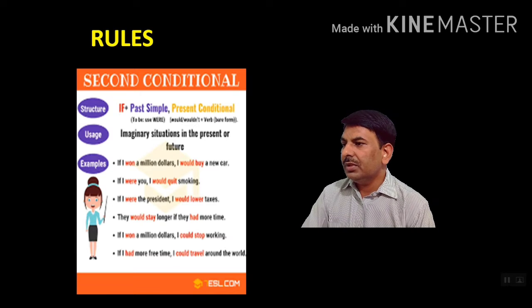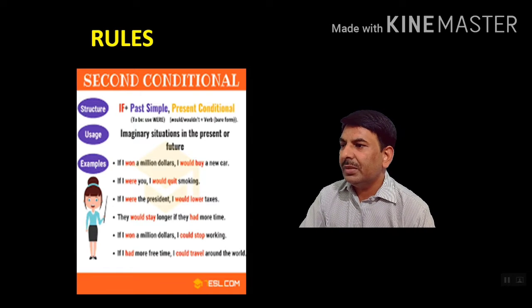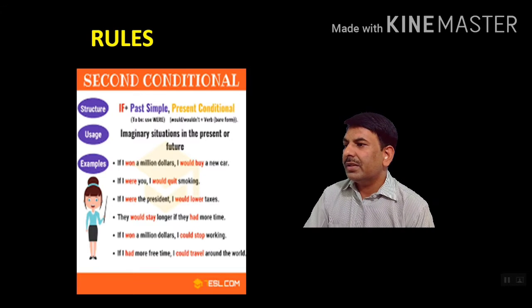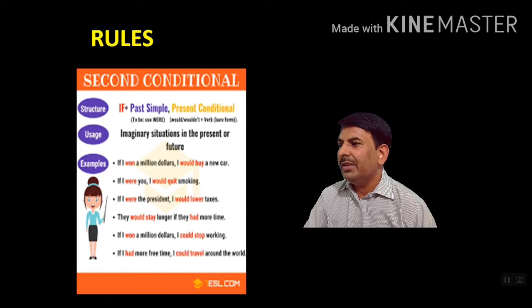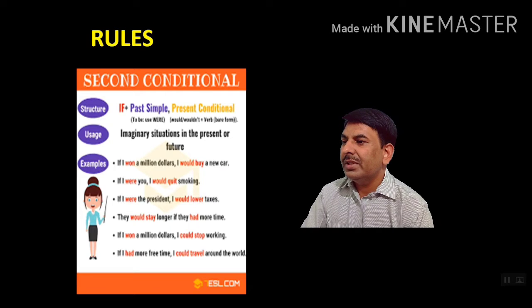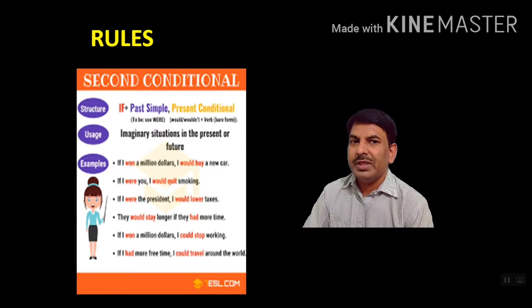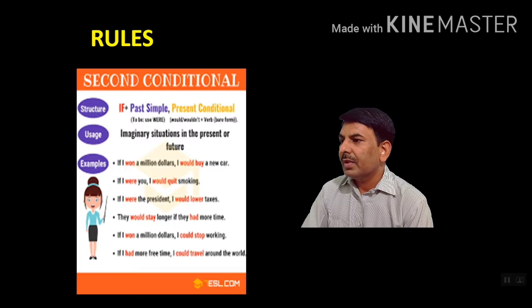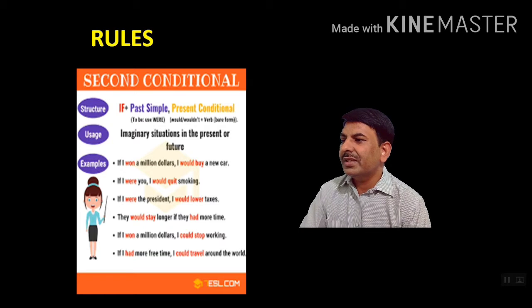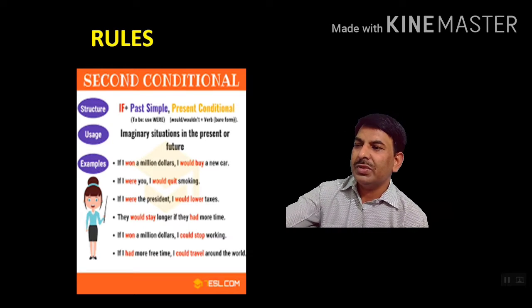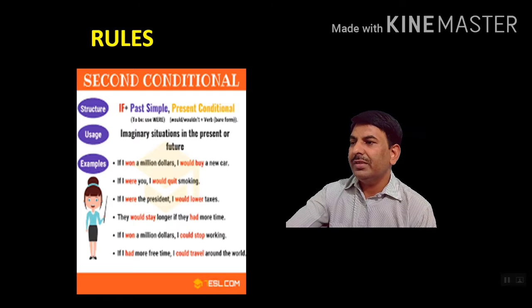Uses imaginary situations in the present or future. Example is, if I won $1 million, I would buy a new car. Second example, if I were you, I would quit smoking. Quit means give up. Next example is given, if I were the president, I would lower taxes. So some other examples also given, so you can read it out.